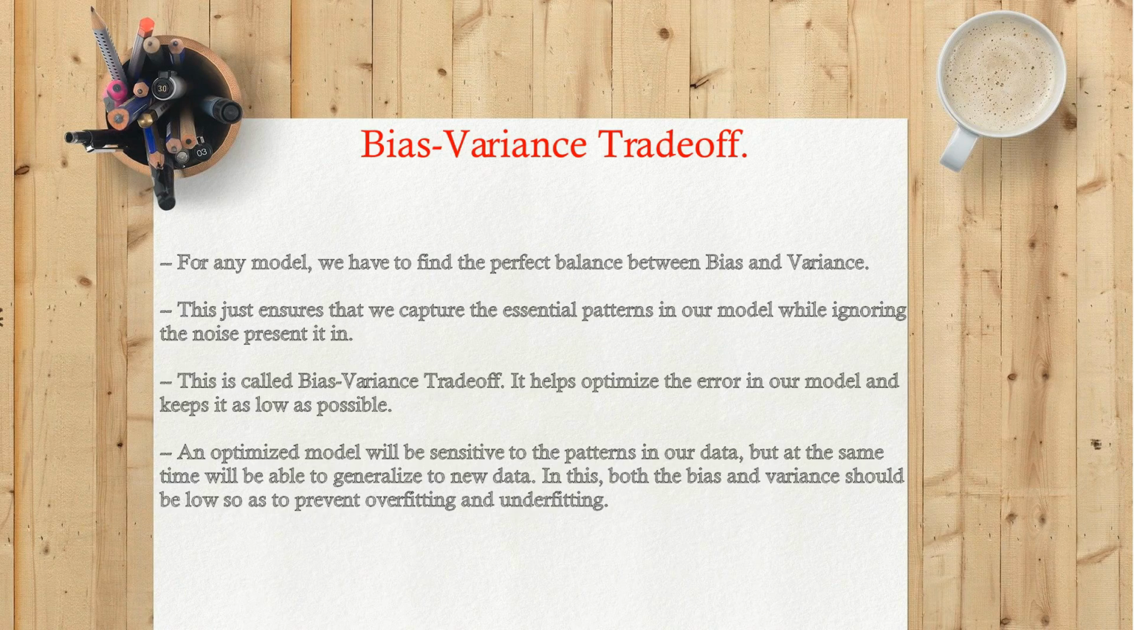Bias-variance trade-off. For any model, we have to find the perfect balance between bias and variance. This ensures that we capture the essential patterns in our data, while ignoring the noise present in it. This is called bias-variance trade-off. It helps optimize the error in our model, and keeps it as low as possible. An optimized model will be sensitive to the patterns in our data, but at the same time will be able to generalize to new data. In this, both the bias and variance should be low so as to prevent overfitting and underfitting.